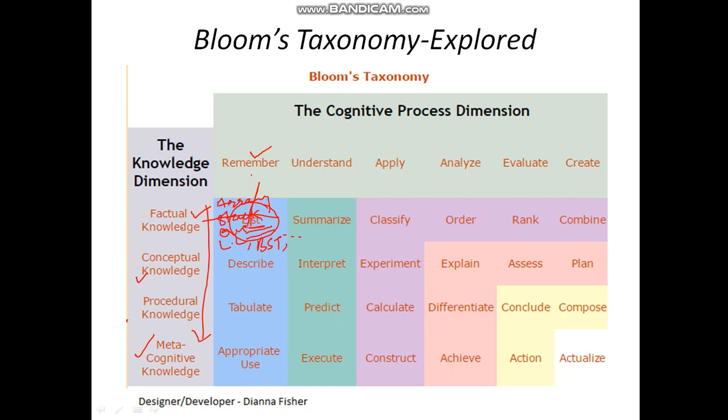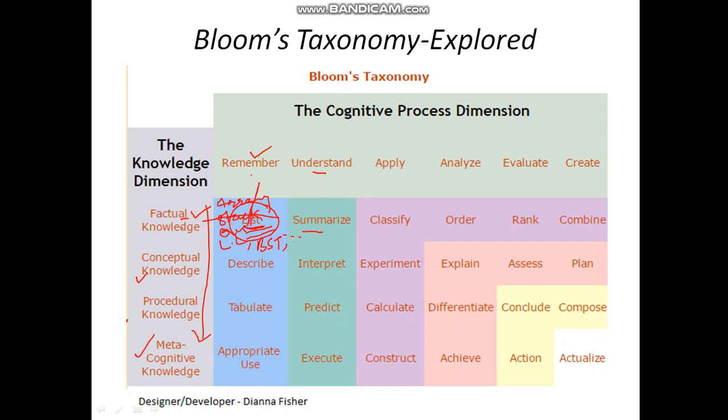He will be able to list out the things. So factual knowledge and remember. So this is called the interrelation. Whenever you are giving the factual knowledge and you want him to understand, at that time he will summarize.